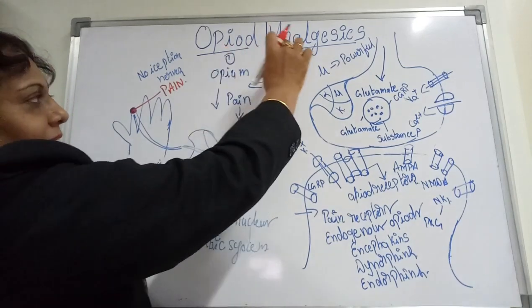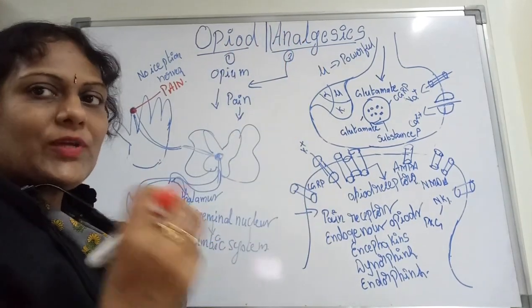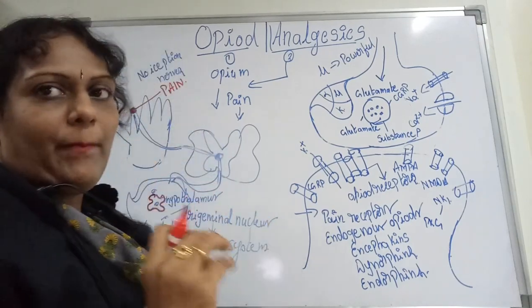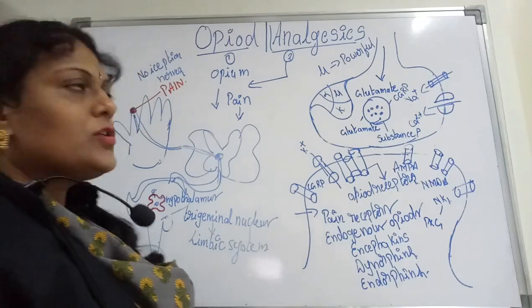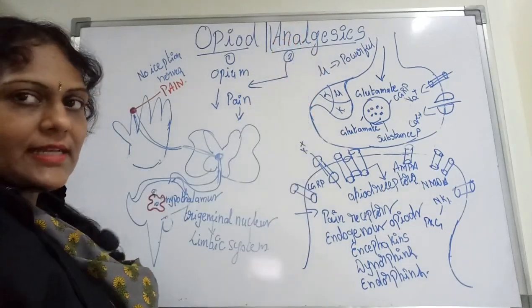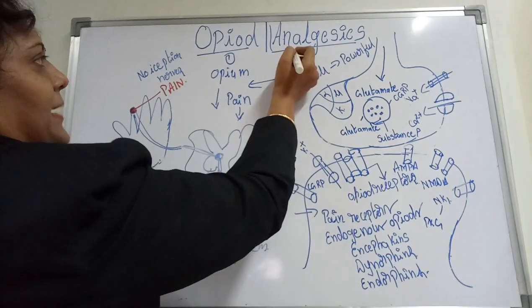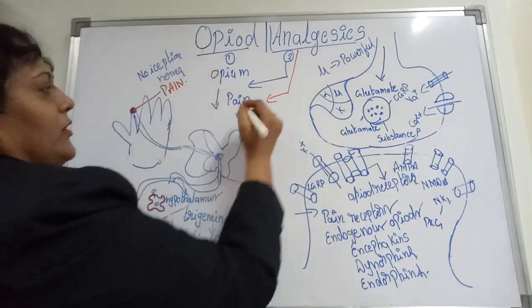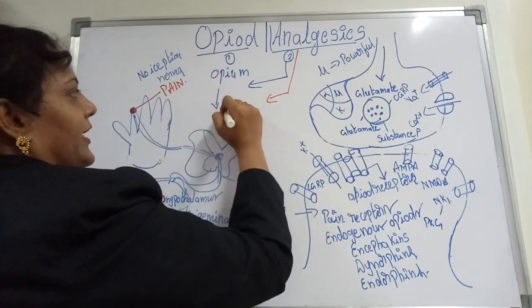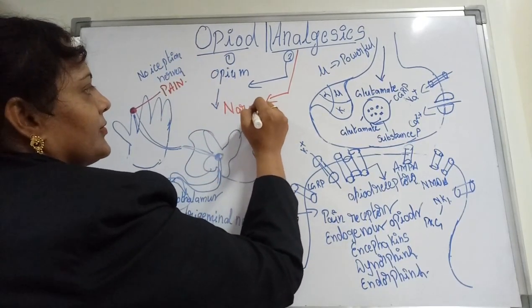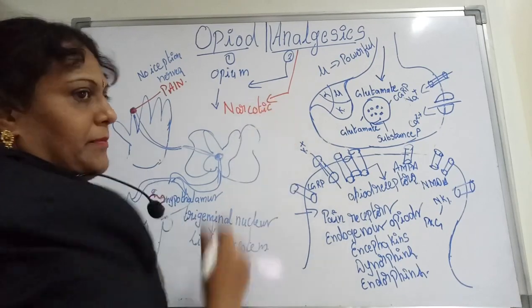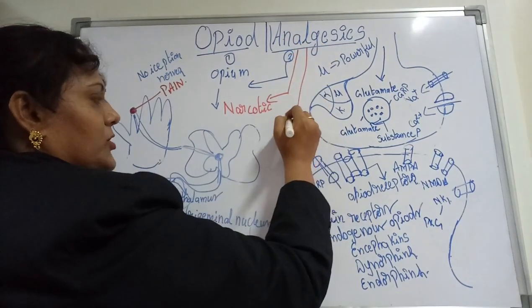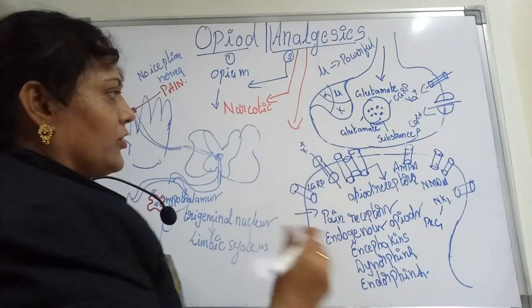And now analgesics are the drugs which inhibit and relieve pain. So those drugs are called analgesics, and these analgesics can be divided into two. One is called opioid, which is the narcotic type. That means we feel a little bit of unconsciousness, and the pain is relieved within that unconsciousness.